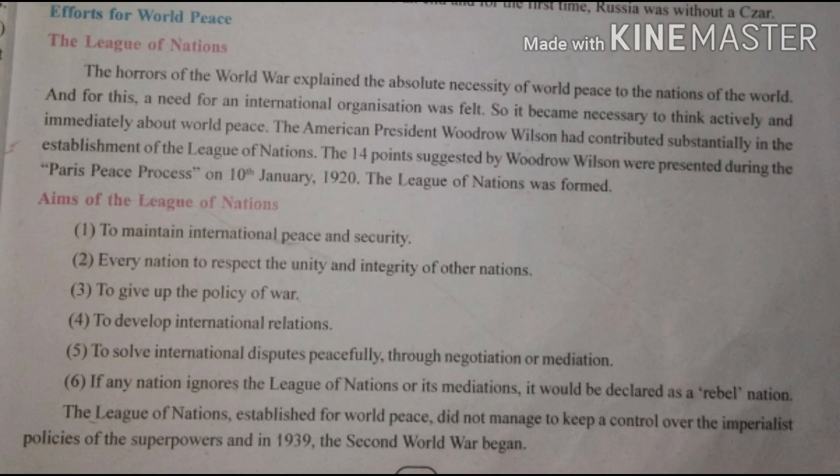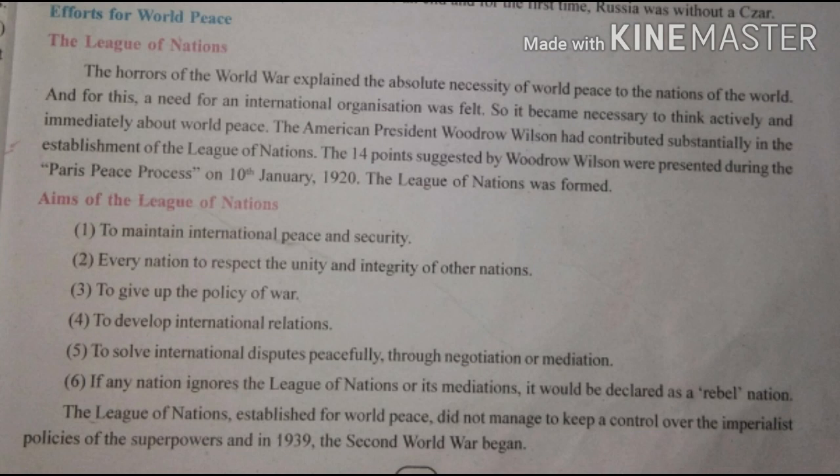Third, to give up the policy of war, such a policy that led to war. The final result is the war. So give up, leave that policy. Next, to develop international relations, for example India developing international relations with America, Russia and all that. So to develop international relationship.